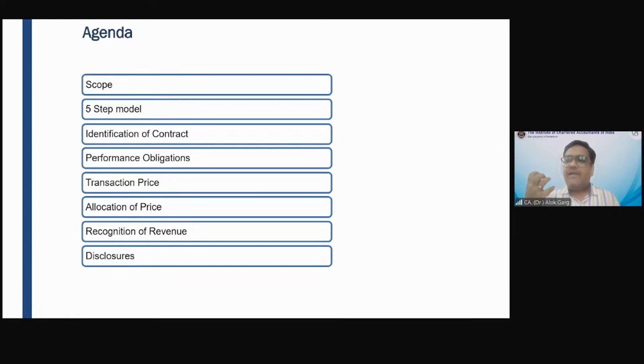So identification of a contract also captures that when you are entering into a contract, I mean to say when you have to recognize a revenue, you have to look at the certainty of collection. For example, I'm a chartered accountant. My business is to render services. I'm into GST return. I am filing GST return for my clients. So one of my clients is already bankrupt. So